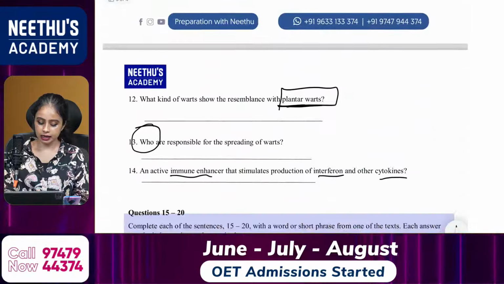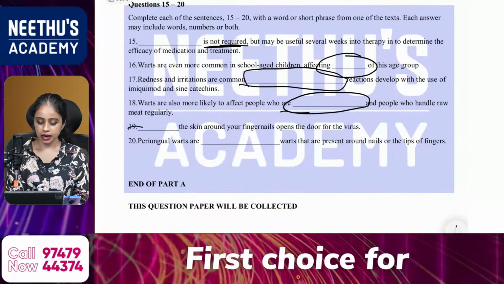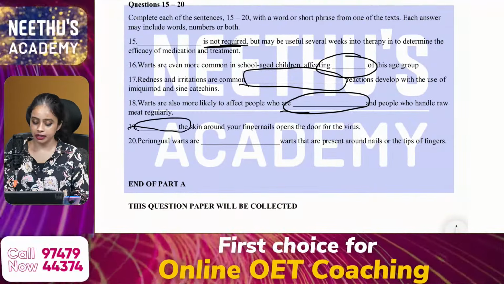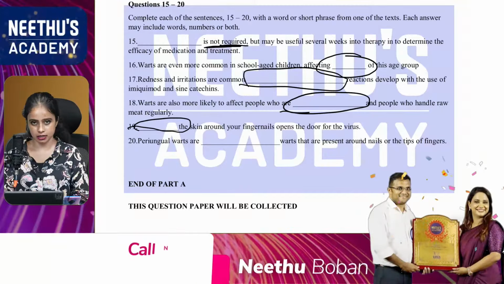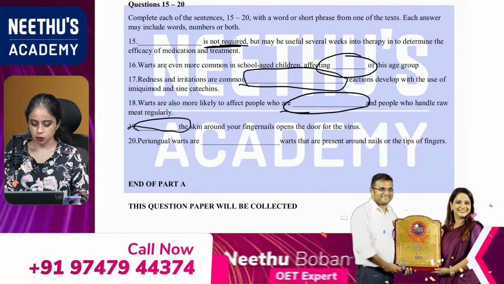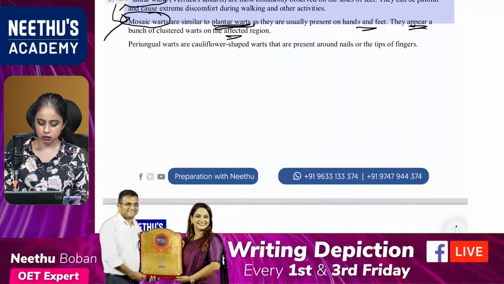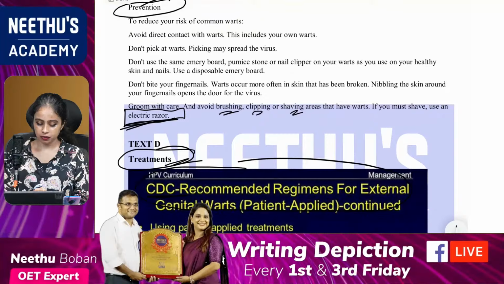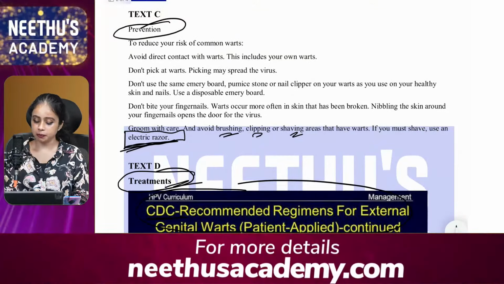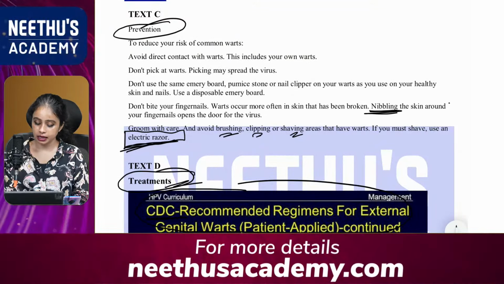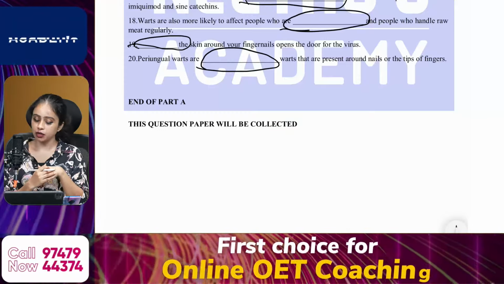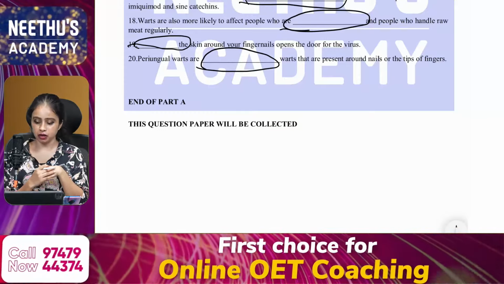Okay, the second last question, the 19th one: dash the skin around your fingernails opens the door for the virus. So what is that? Dash around. Which is from text C, that is nibbing. The answer should be nibbing the skin around your nails or the tip of your fingers.